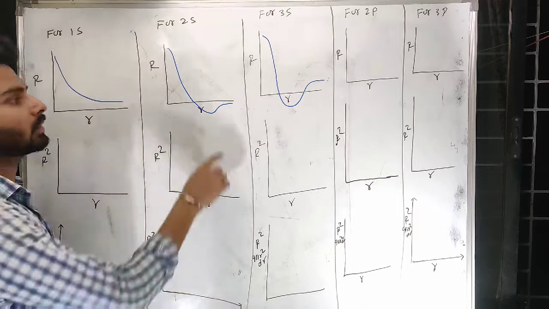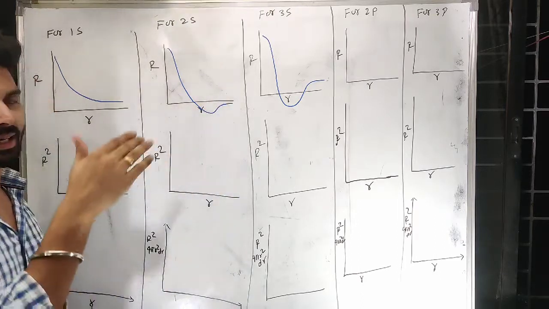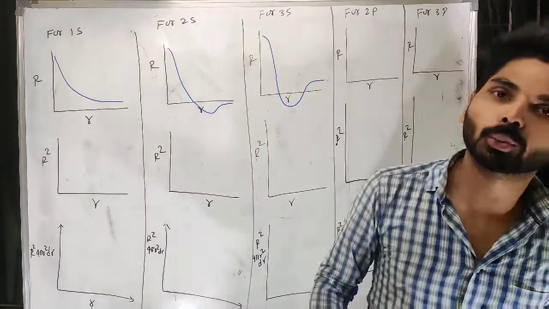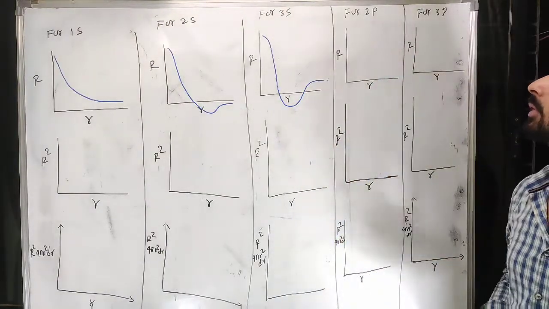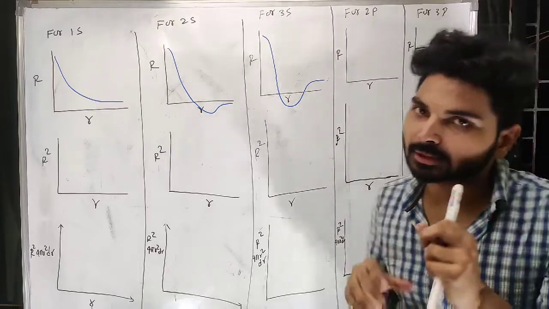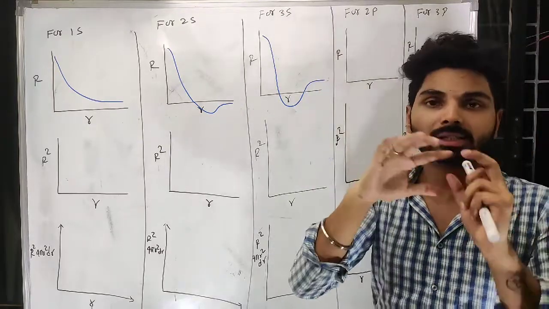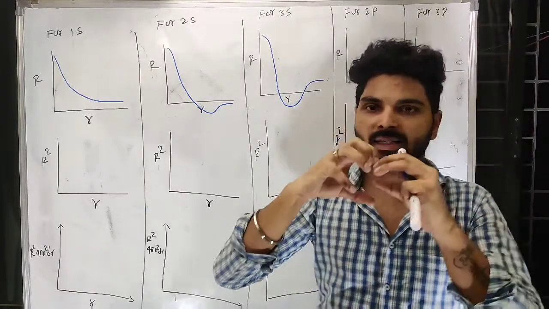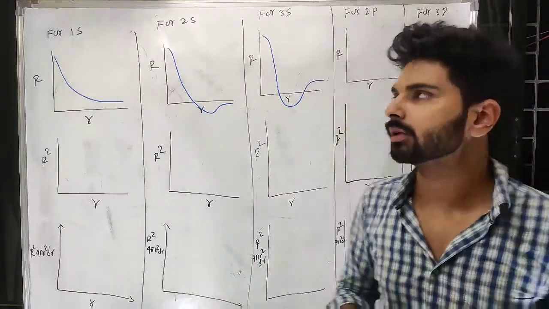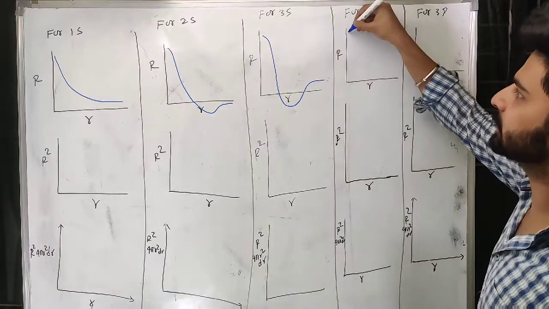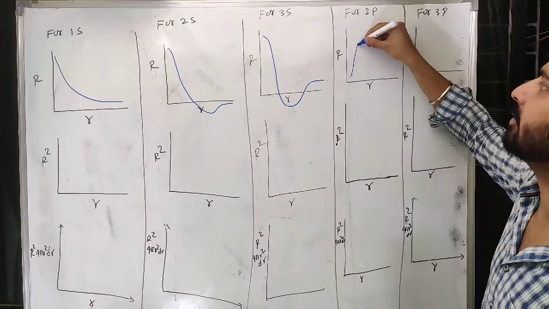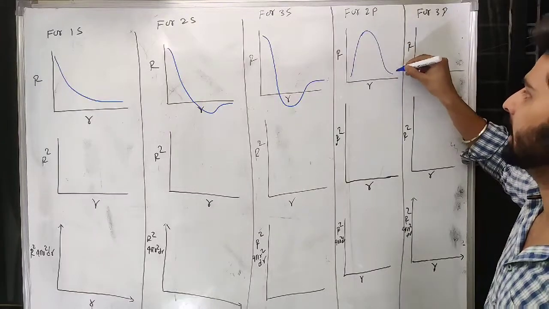Don't touch there, because that continuity has to be shown. For 2p, or for p orbitals, 2p is the first of that kind, and unlike spherical, it is dumbbell in shape. When I say dumbbell, at the center its presence will be minimum. That means I cannot show maximum at the center, I need to show minimum at the center. Then after it will become maximum, then I can show like this.